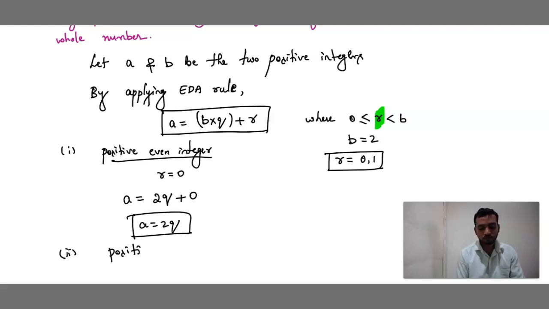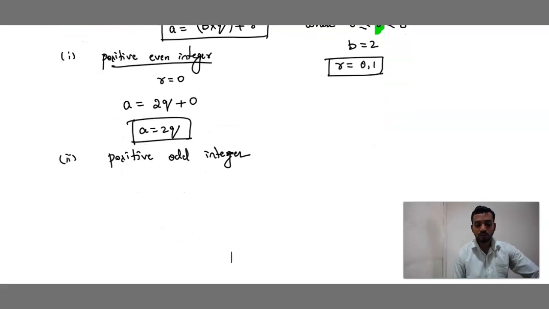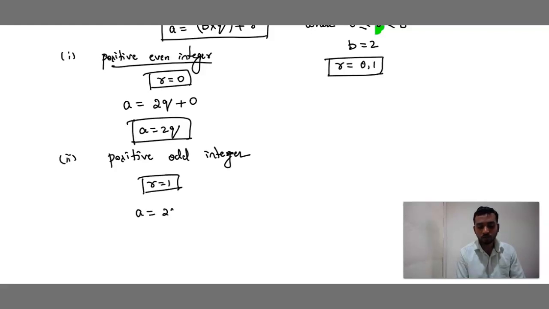Positive odd integer. If it is a positive odd integer, what remainder should we take? Here r is 1. So a is equals to 2q plus remainder 1. So a is equals to 2q plus 1. It's very simple. Hence proved.